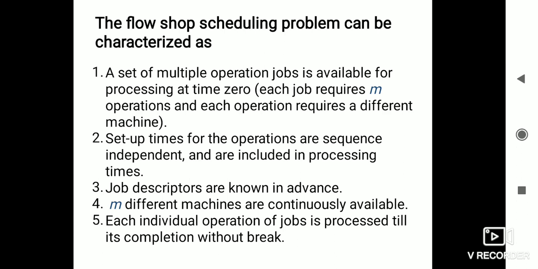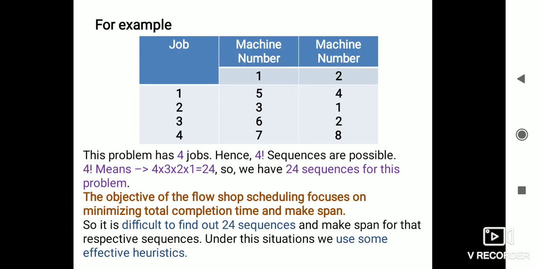If we assign a particular job a certain time, that time has to be completed without a break. That is the meaning of it. And what is the main objective of the flow shop scheduling problem? The objective is minimizing the total completion time, or make span, of a schedule of jobs.